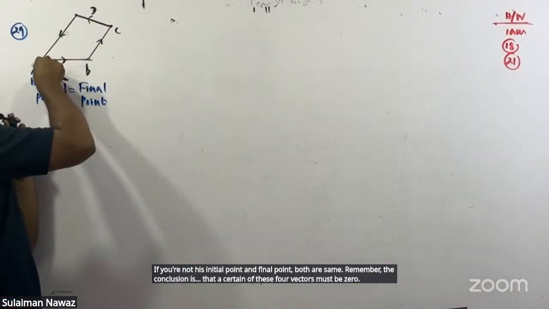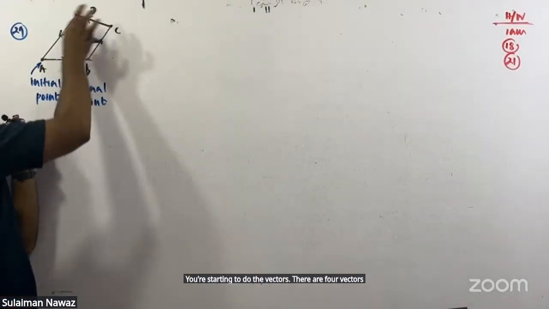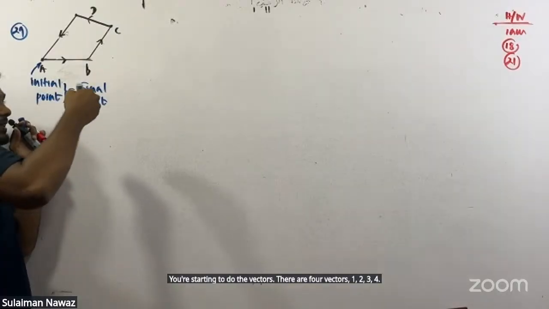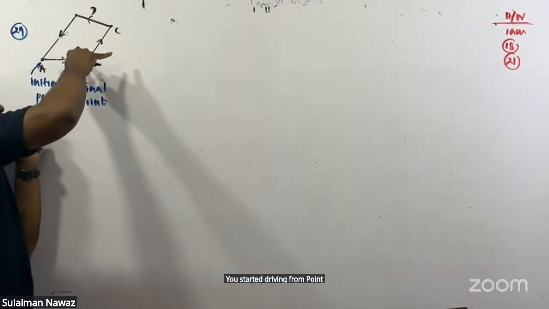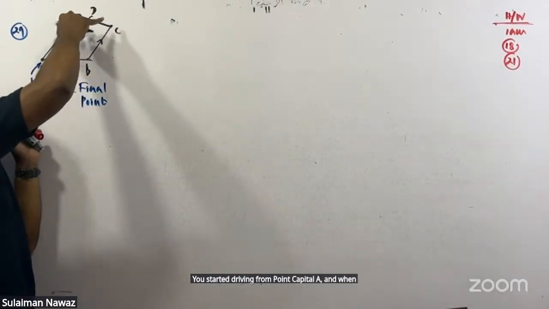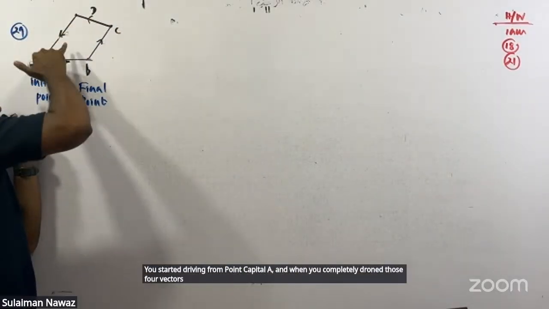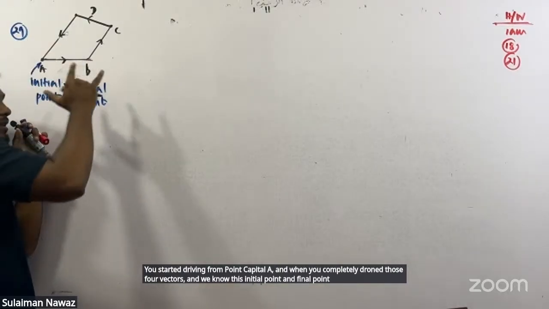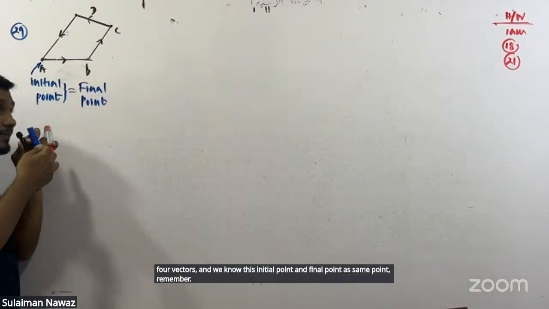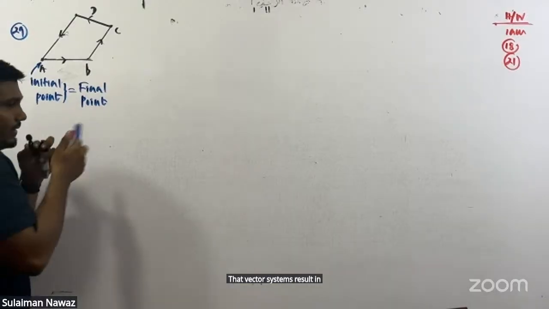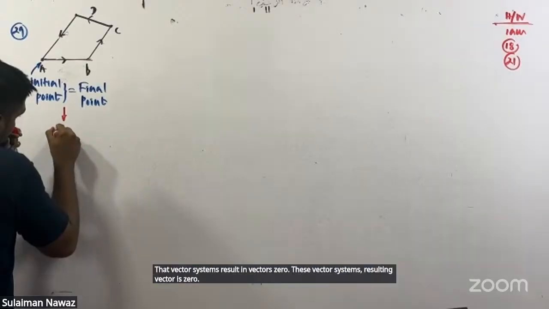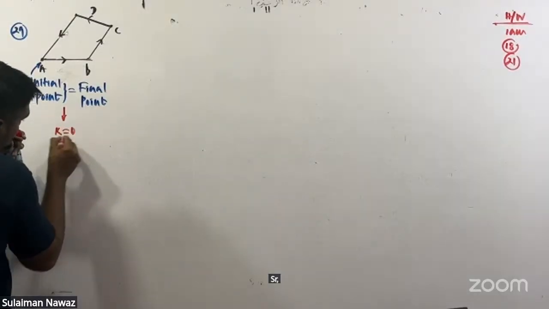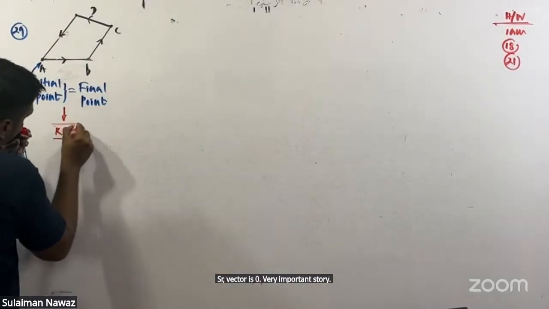You are starting to draw the vectors. There are four vectors, 1, 2, 3, 4. Now your target is to find the resultant vector of those four vectors. You started drawing from point A, and when you have completely drawn those four vectors, and you notice the initial point and final point are the same point, remember that vector system's resultant vector is zero. Resultant vector is zero. Very important story.